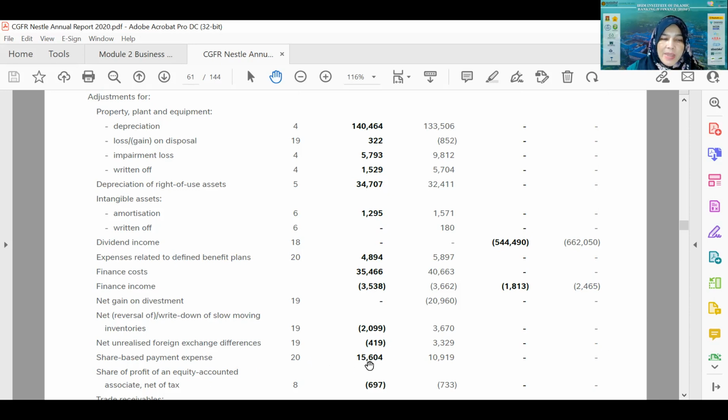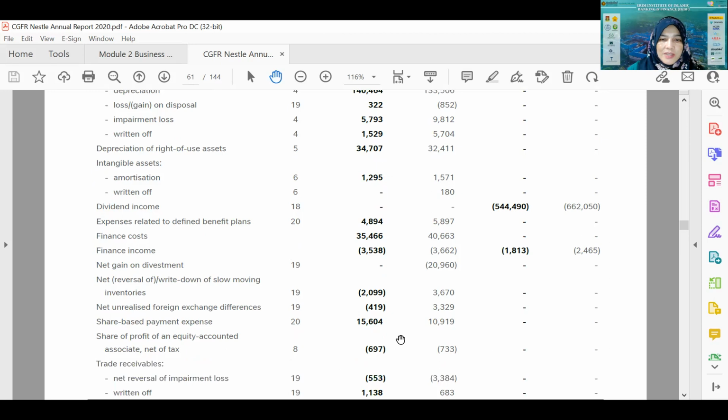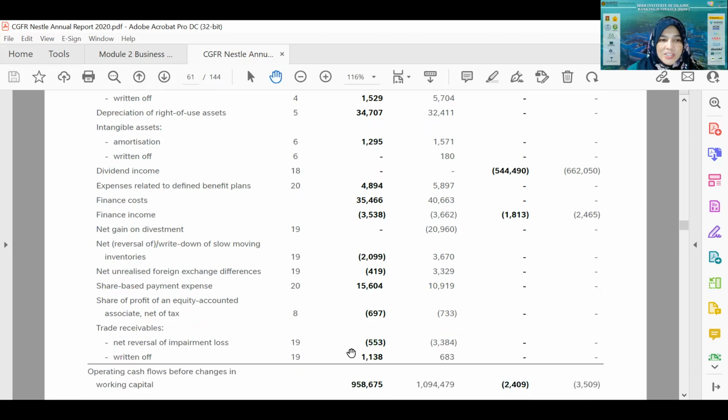Share-based payment expense. This is actually about the expenditure related to the issuance of share. Initially it is recorded as expenditure, but now it is added back. Again, it is not involving the movement of cash.